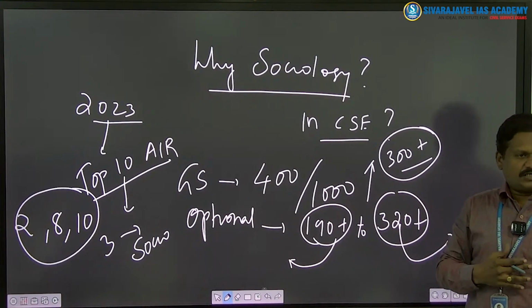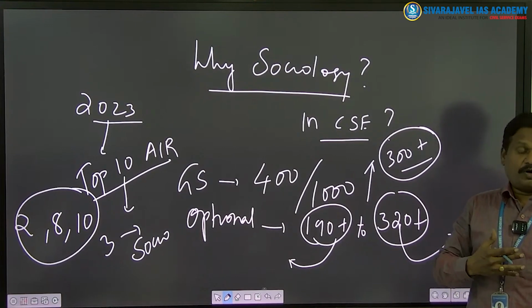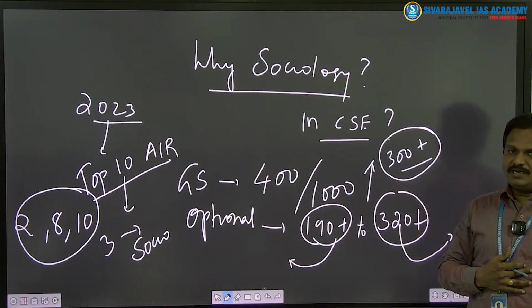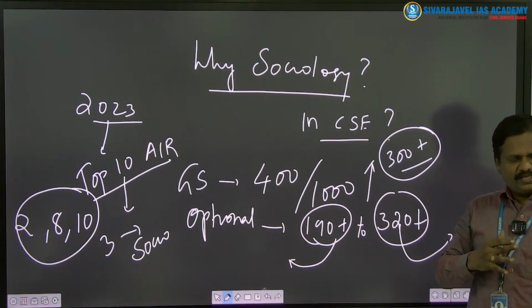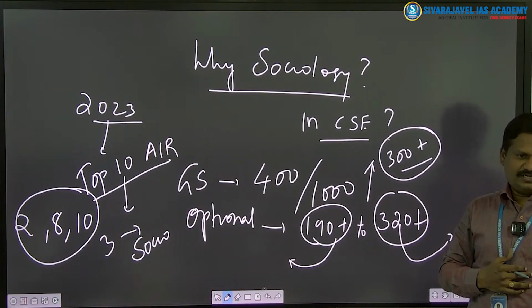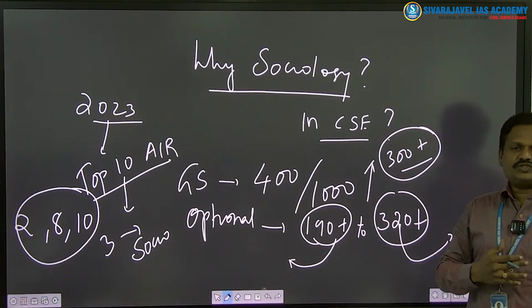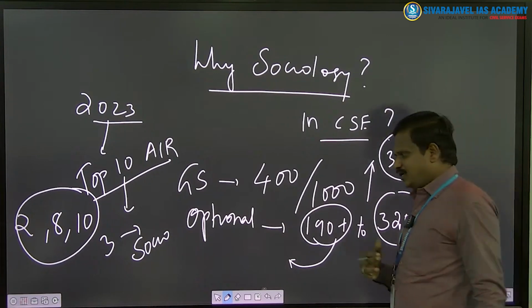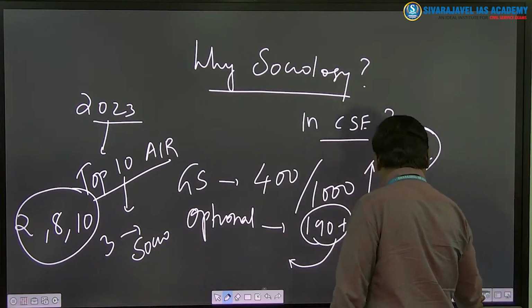Why are students selecting sociology as a popular optional? Any student who wants to select an optional has to take up a test for themselves. I normally suggest this test.